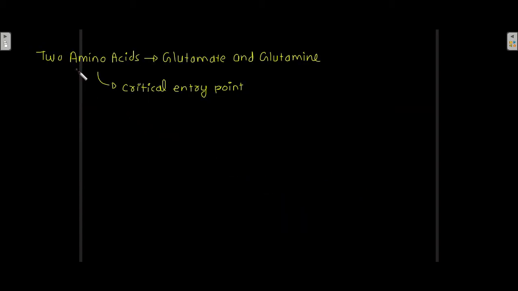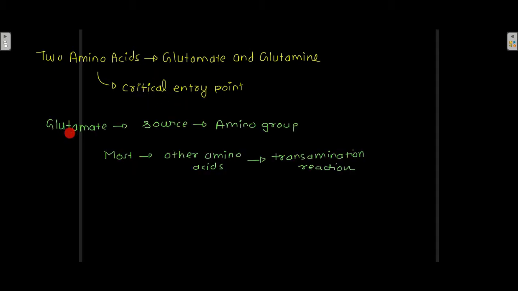Now, there are two amino acids known as glutamate and glutamine. These two amino acids provide a critical entry point. Glutamate is the source of amino group for most of the other amino acids, and it donates its amino group to the other amino acids by transamination reaction. Okay, so glutamate is the source of amino group for most of the other amino acids.